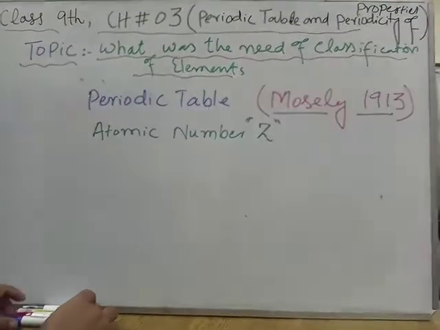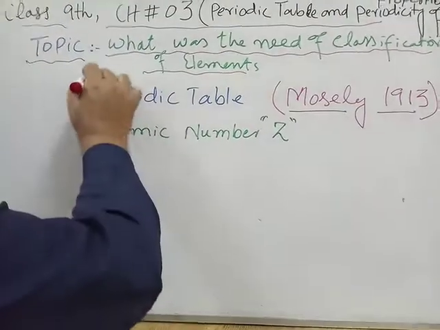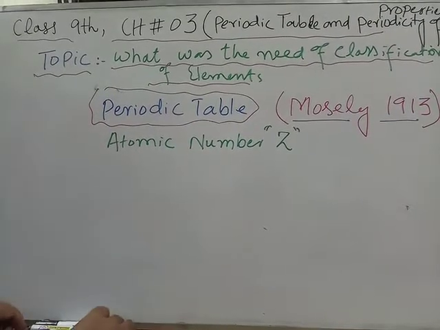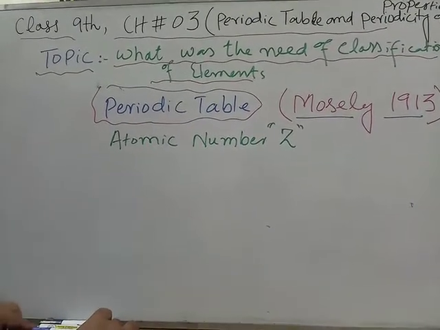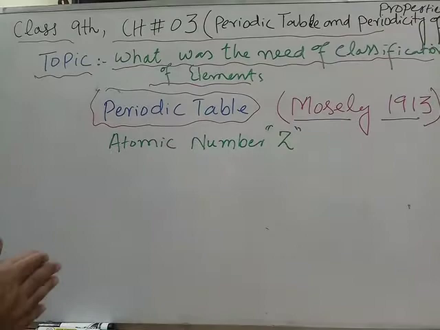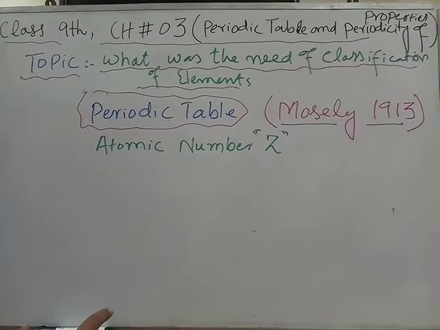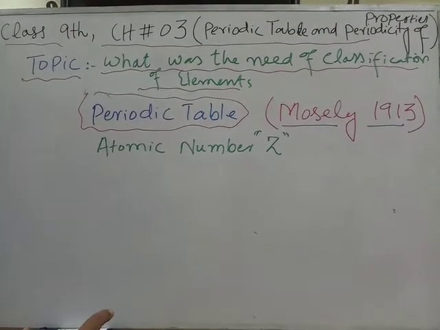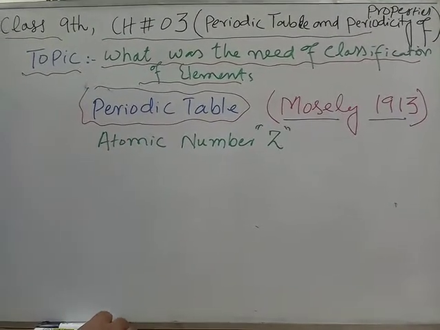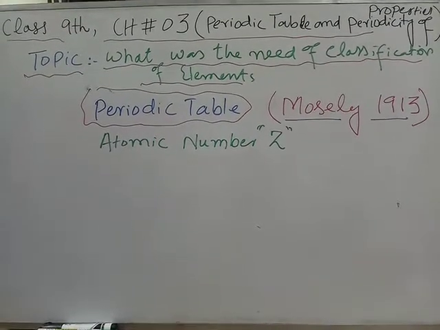Now let me define the periodic table. The periodic table is a table obtained by the systematic arrangement of elements into groups. Whenever we arrange the elements into groups systematically on the basis of increasing atomic number, we get a periodic table. Moseley also put forward a law which is known as the modern periodic law or Moseley's law.